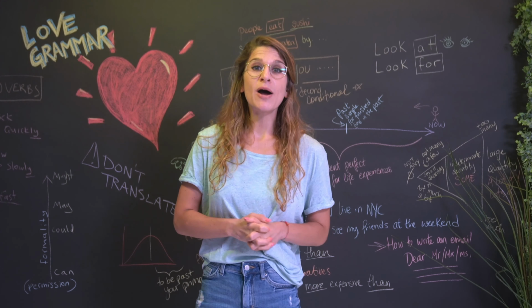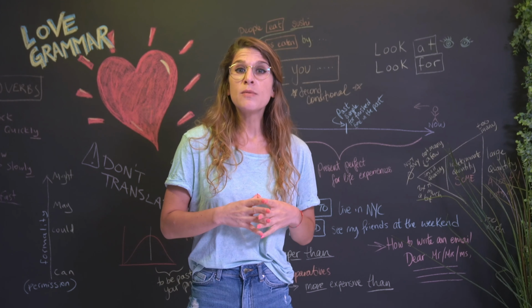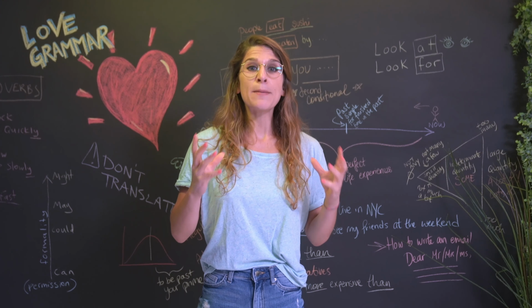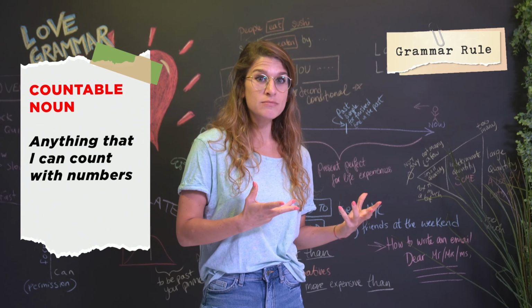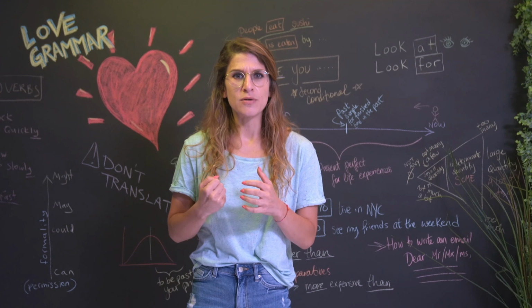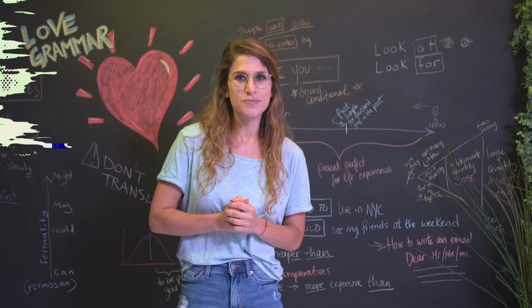Anytime you're talking about nouns, you're going to be using some kind of quantity. The most important thing to do is to separate all nouns into two categories, countable and uncountable. But what does this mean? Let's take a look at the structure.